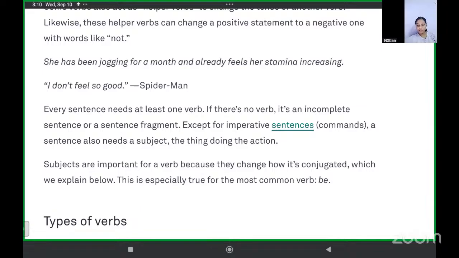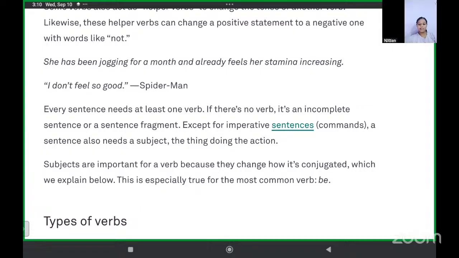Now, ma'am, can don't be a verb? Do not. Do. Can do be a verb? It can be a helper verb, like not. Not is a helper verb. Okay. So maybe do can be a helper verb.